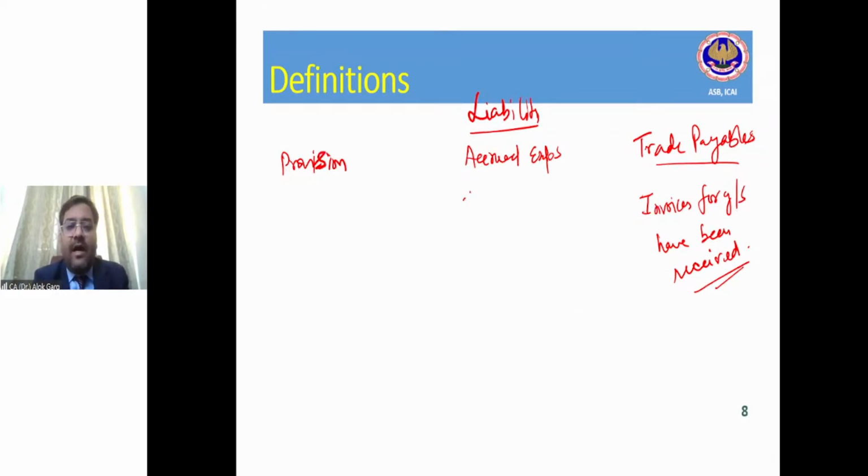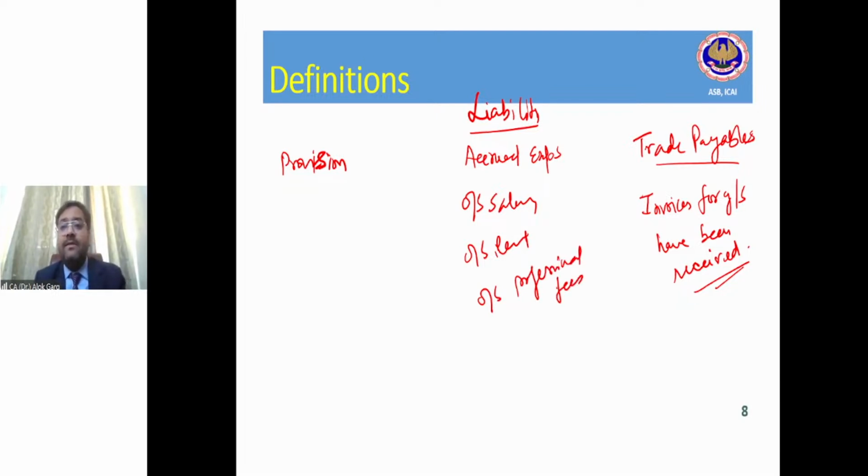Accrued expenses means outstanding salary or outstanding rent, right? Or outstanding professional fees. Outstanding professional fees means accrued, right? Accrued for which invoices have not been received. The moment invoices have been received, it will become your trade payable. So there is a thin line difference between accrued expenses and trade payable, right, guys? Outstanding electricity expense, outstanding other expenses.